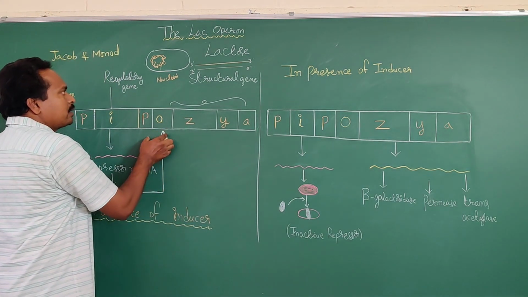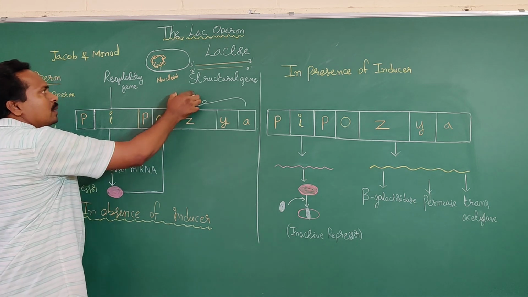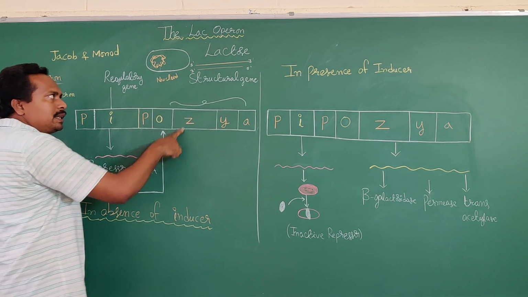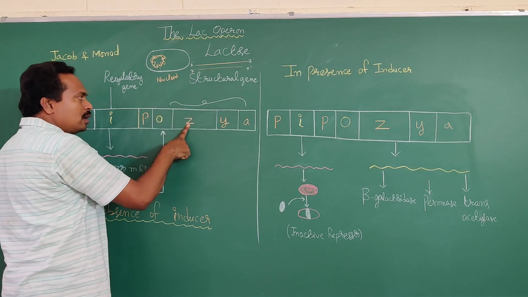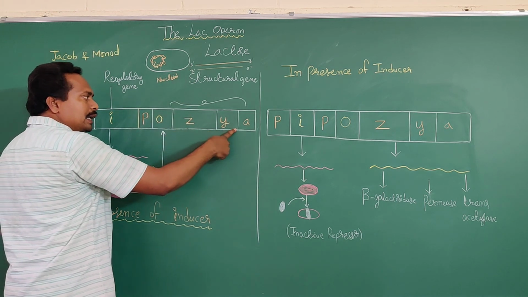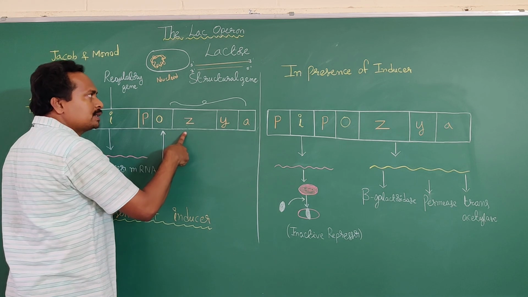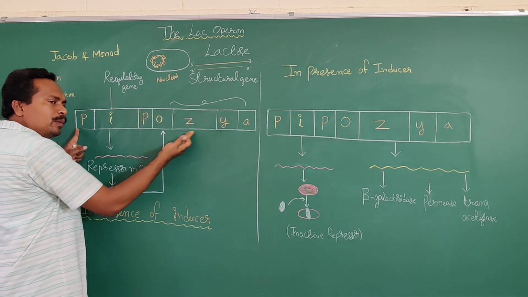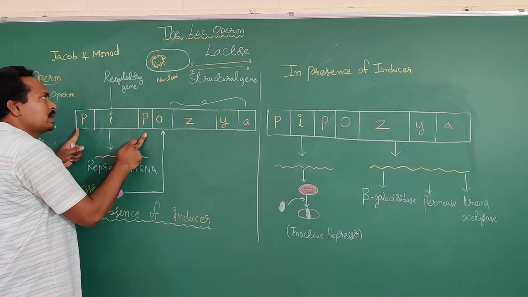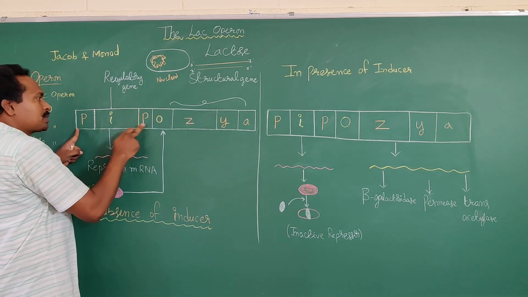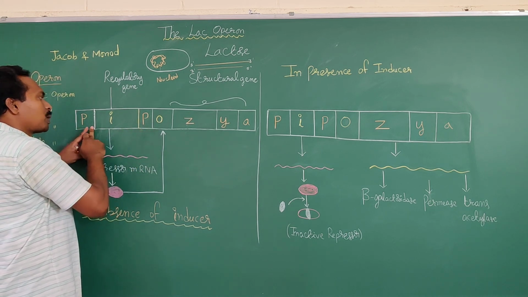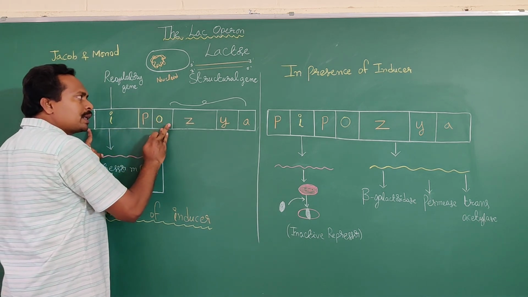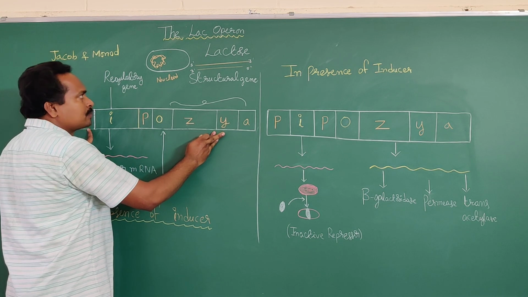In prokaryotic organisms, the group of structural genes in the DNA molecule, Z, Y, A, these are the structural genes. The transcription unit in prokaryotic organisms consists of the promoter, inhibitor, operator and structural genes.